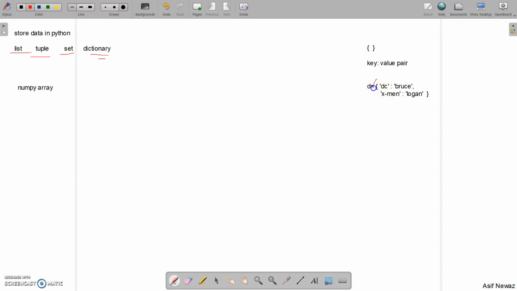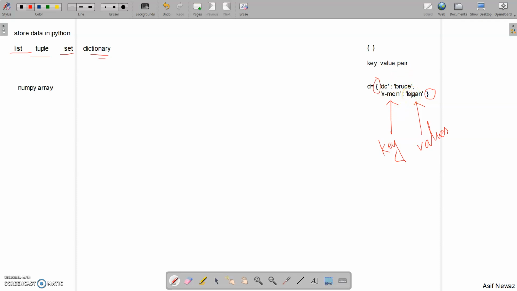We start with a curly brace. There are two items here. This is the key of our dictionary, and these are the values of the keys. That means in DC comics we have a value, for example Bruce. In the X-Men universe we have one character called Logan. So these are called the keys and these are called the values.